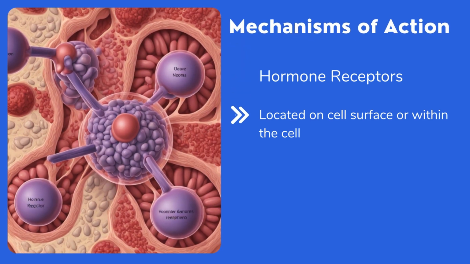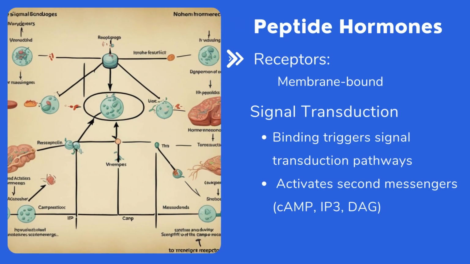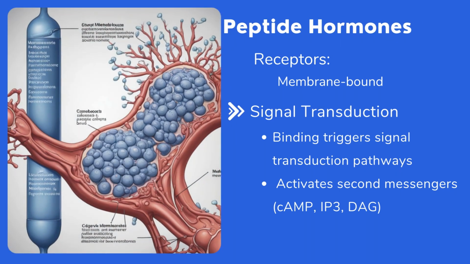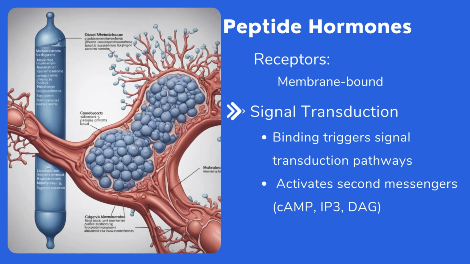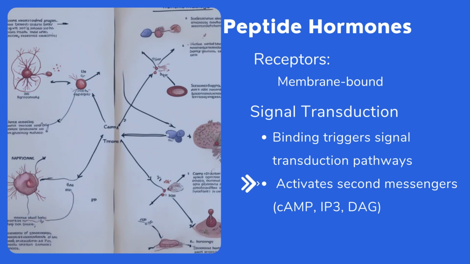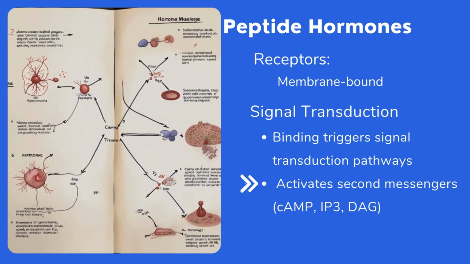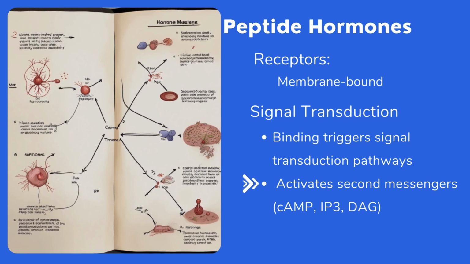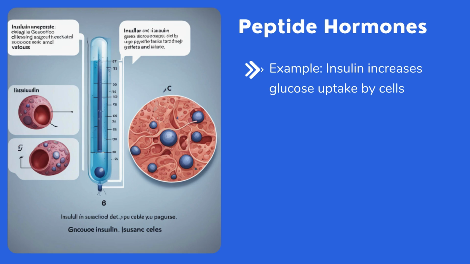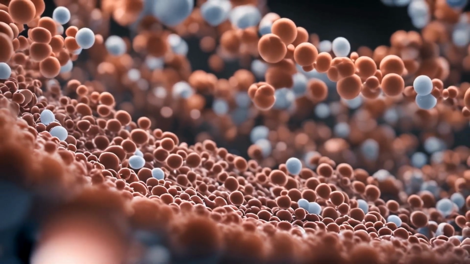Mechanisms of action: hormones exert their effects through specific receptors, which can be located on the cell surface or within the cell. Peptide hormones. Membrane-bound receptors. Peptide hormones bind to receptors on the cell surface, triggering a signal transduction pathway. Second messengers. The binding of the hormone activates second messengers such as cyclic adenosine monophosphate, inositol trisphosphate, and diacylglycerol, which mediate the cellular response. Example: insulin binds to its receptor, activating a cascade that increases glucose uptake by cells.